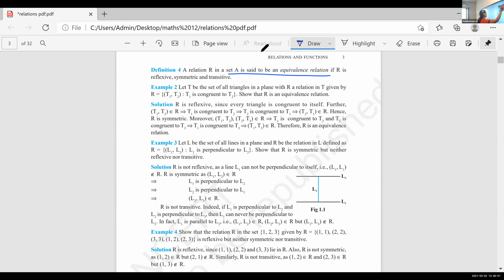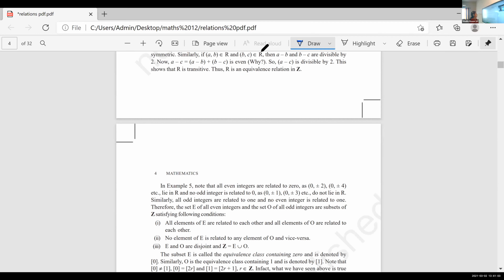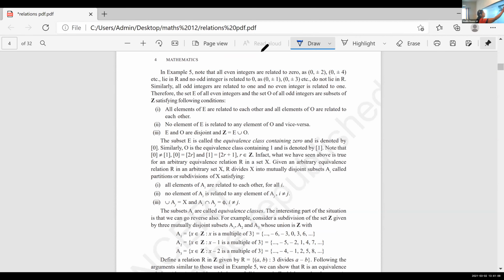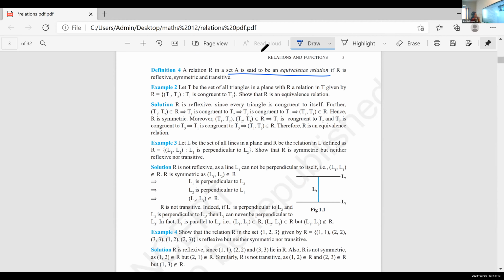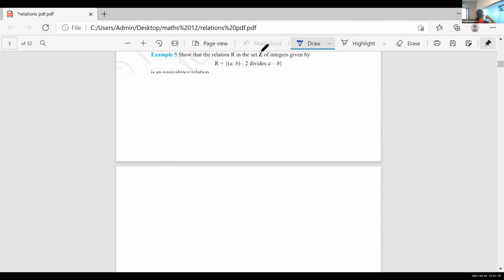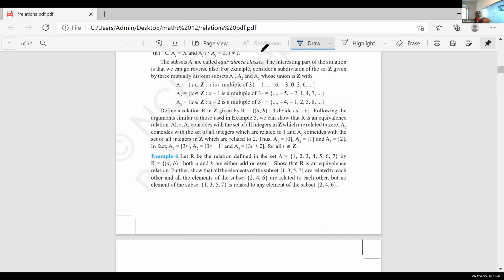Note down, children: example 2, example 3, example 4 are homework, in which example 3 is a very, very important question. Mark it. Similar questions are there in the exercise.